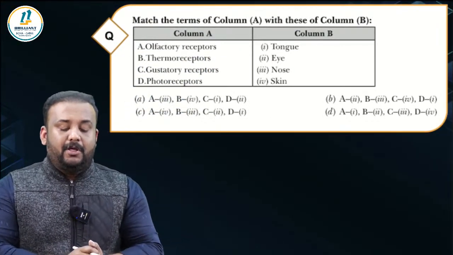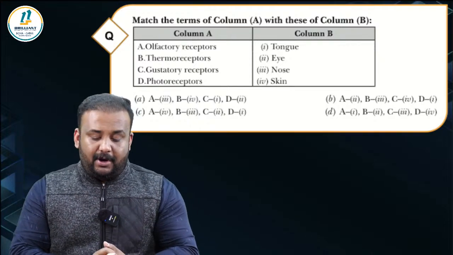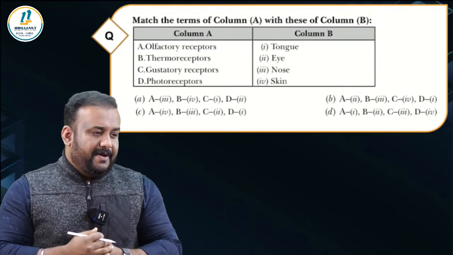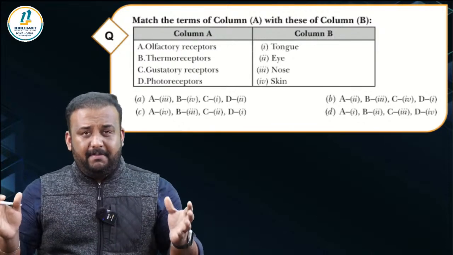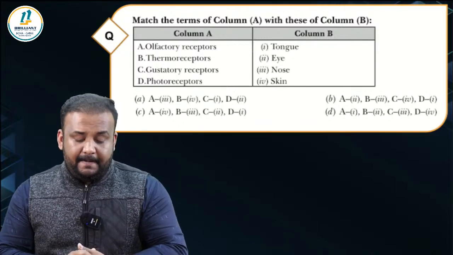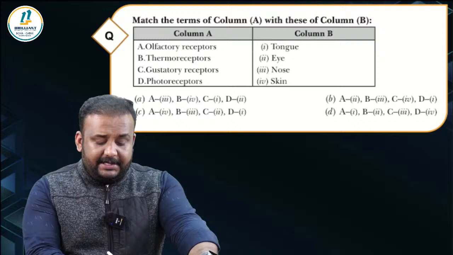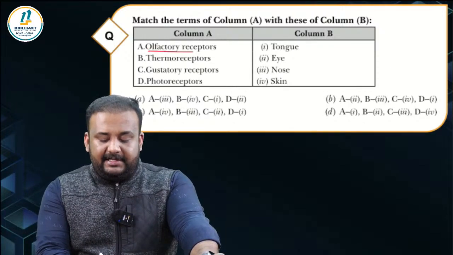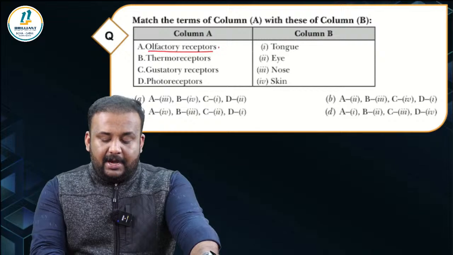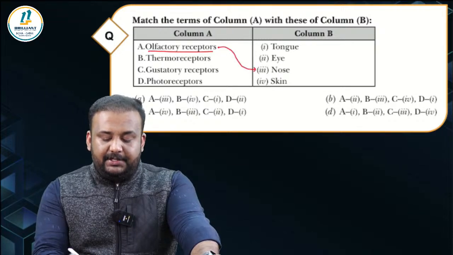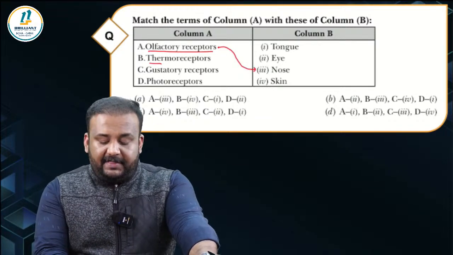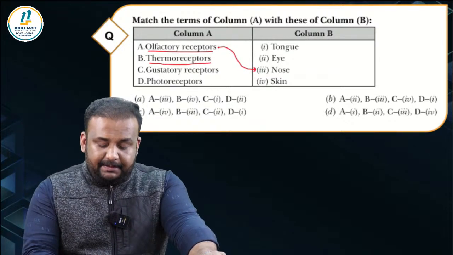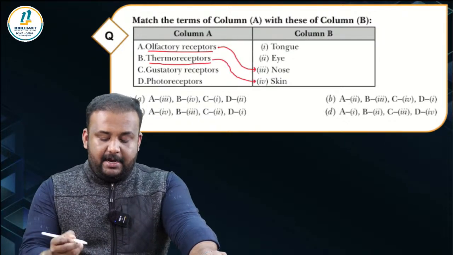Match the terms of column A with those of column B. So here we have a list of receptors in our body. From the chapter Control and Coordination, a very important concept, a very important area. This is quite easy for you. You guys know the name of different receptors. We have olfactory receptors. Olfaction means what? Olfaction is smell. Smell is through nose. Then we have thermoreceptors. Thermoreceptors are for sensing heat, and that is present on our epidermis or the skin.